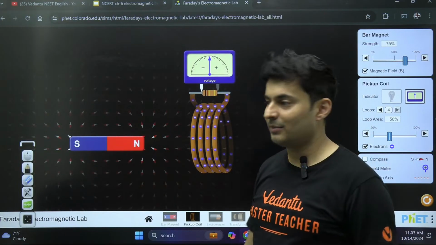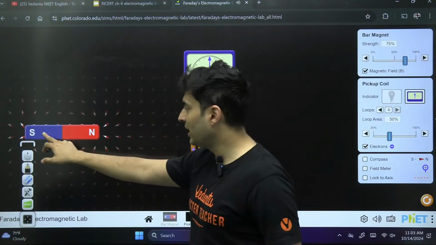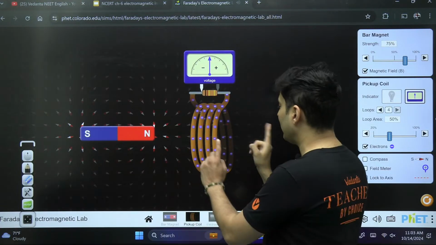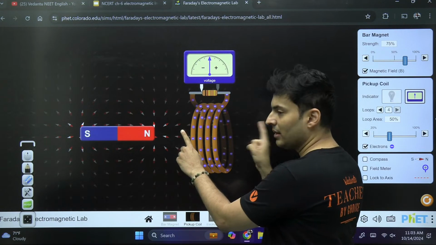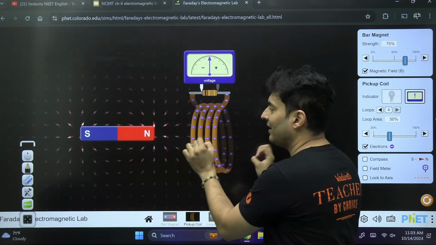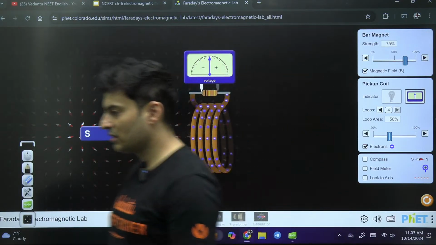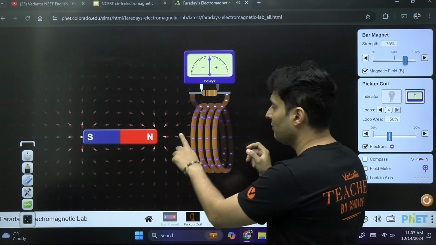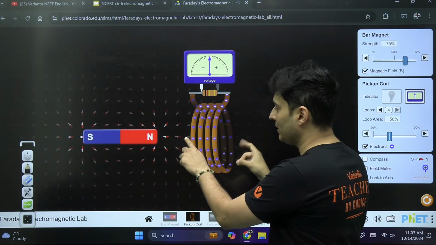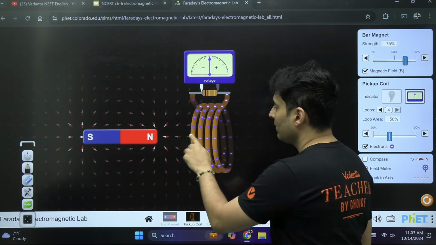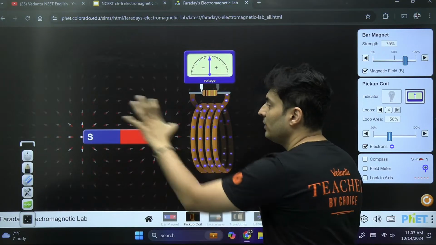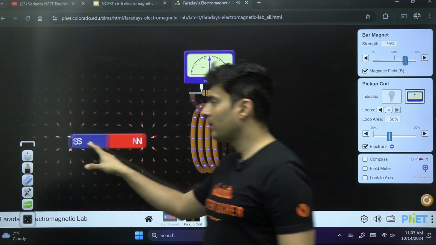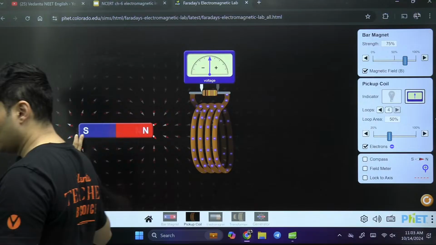How will that polarity be? Just imagine, when I am bringing this magnet close, if there is a south polarity here and a north polarity here, will this magnet be attracted or repelled? Put it up in the chat box. What will this electromagnet do to this permanent bar magnet? Will it attract it or repel it while I am bringing it close? What do you think it will do?